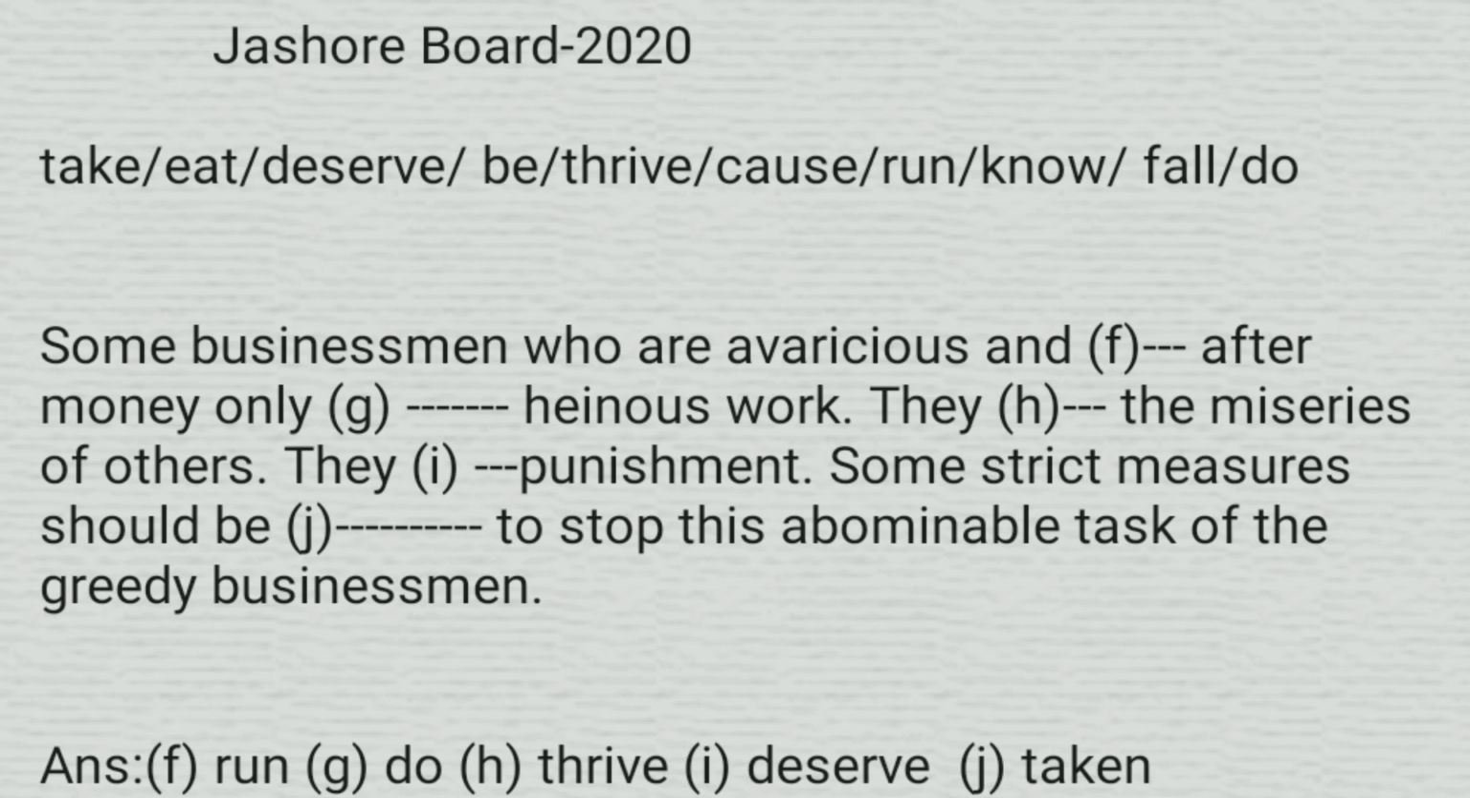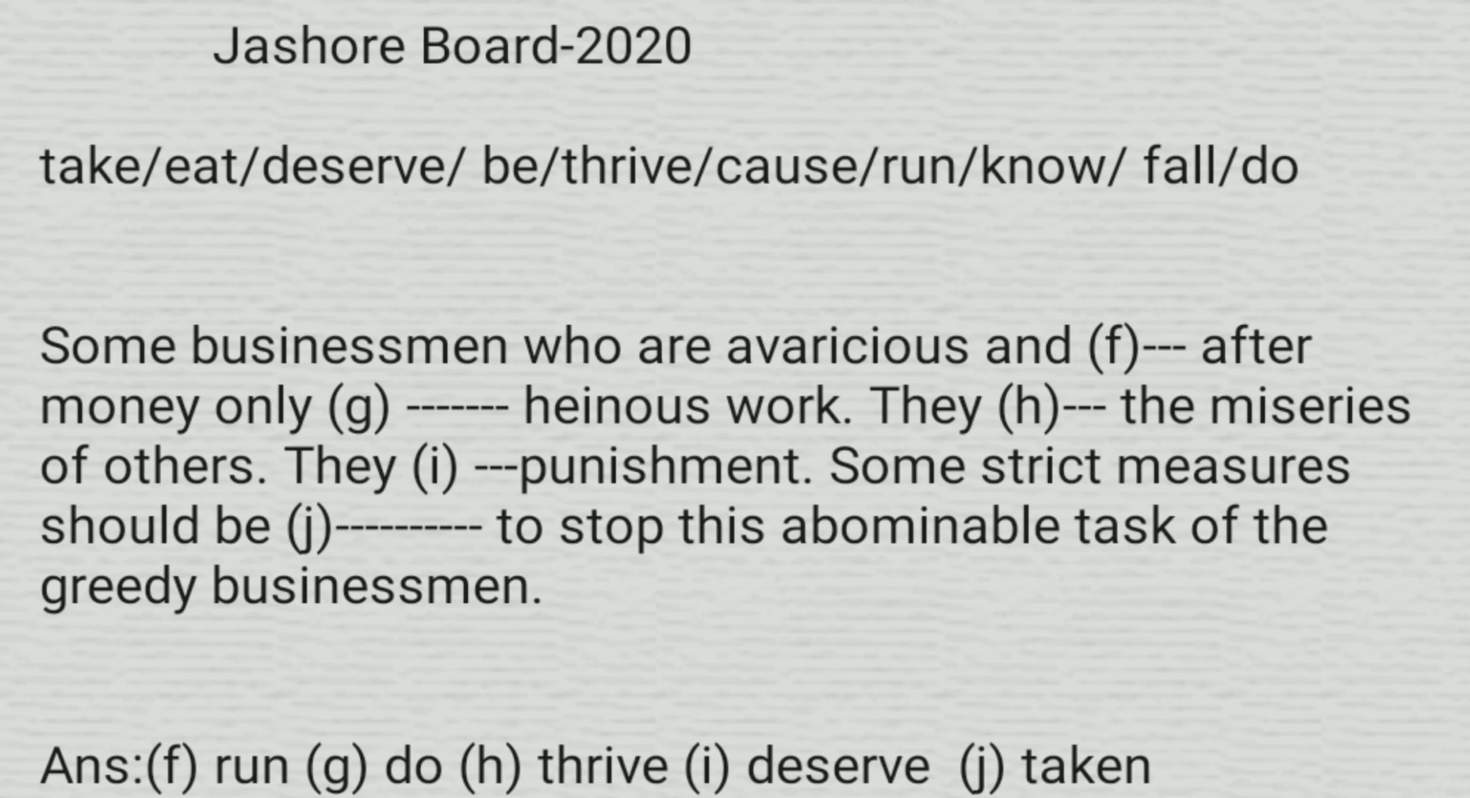They dash punishment. Here the suitable word for I is deserve. So the answer will be deserve. They deserve punishment. Some strict measures should be dashed to stop this abominable task of the greedy businessmen. Here, the suitable word is take, and we can see here should be. And after should be, we have to use the past participle form of verb. So the answer will be taken. Some strict measures should be taken to stop the abominable task of the greedy businessmen.